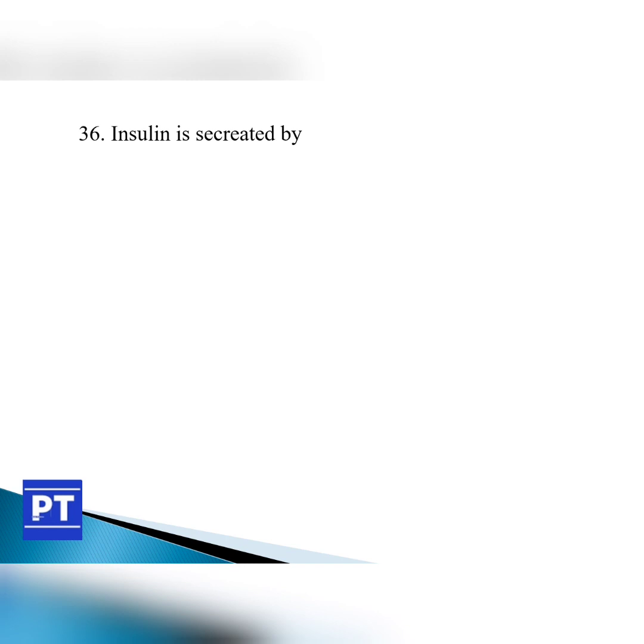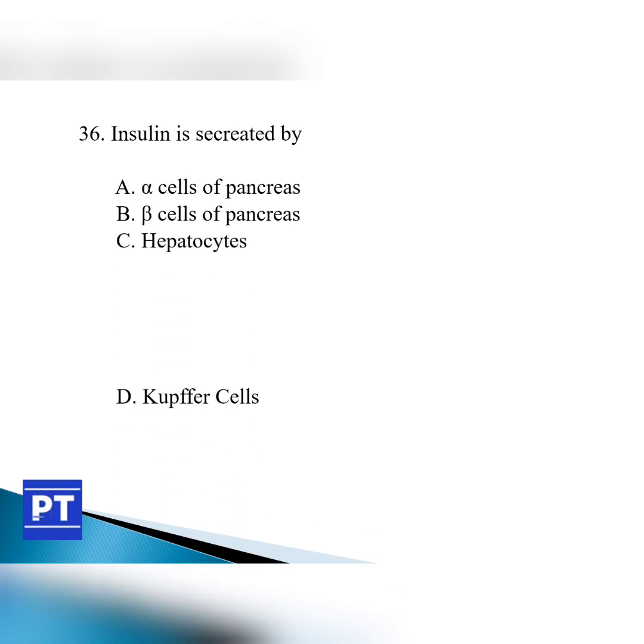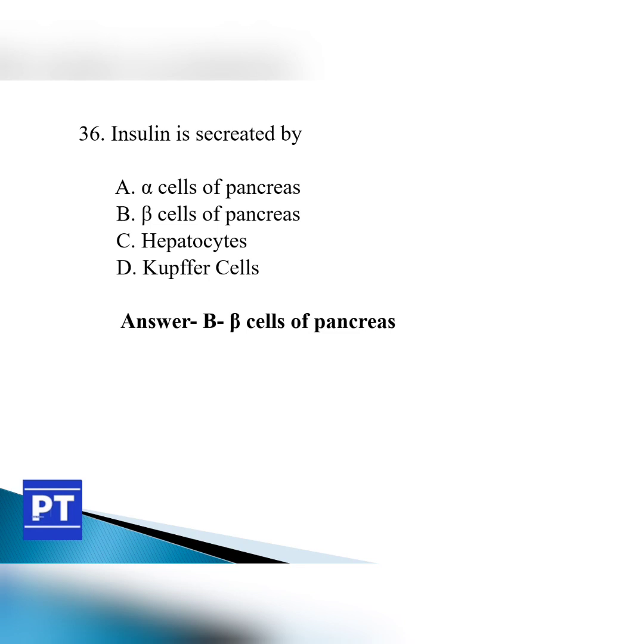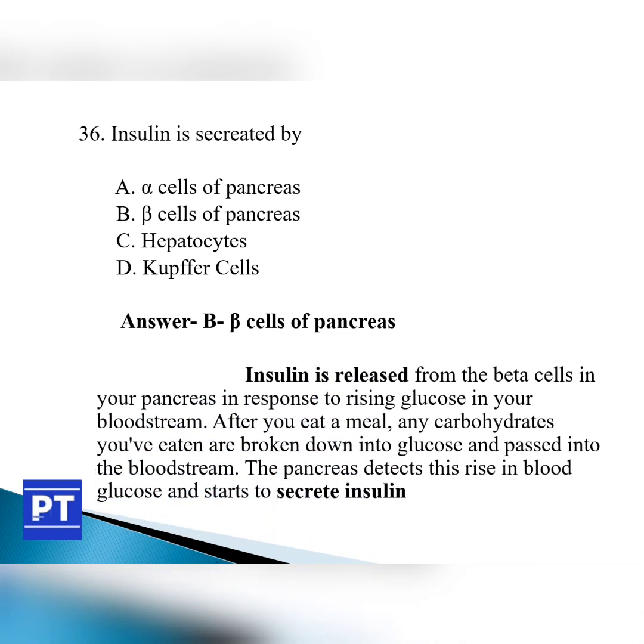Question number 36. Insulin is secreted by option A alpha cells of pancreas, option B beta cells of pancreas, option C hepatocytes and option D Kupffer cells. The answer is option B beta cells of pancreas.